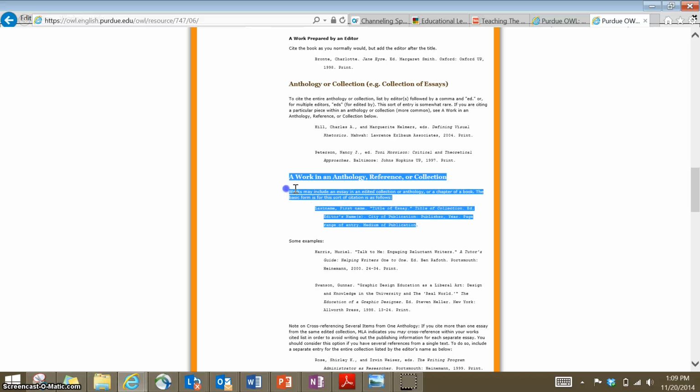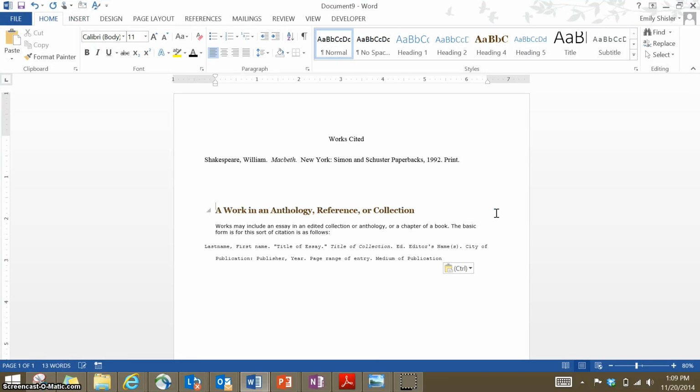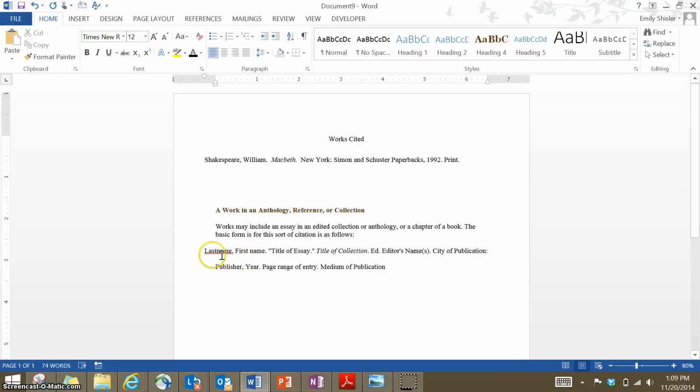So once again, I'm going to copy and paste the rules for myself so I make sure that I am following them exactly. And I'm going to build off the works cited page that I already made to make sure that I'm doing this just like you'll be doing it. I'm already going to make this size a little bigger so you can see it. So once again, we've got last name, comma, first name, period. The title of the essay this time, the individual smaller essay, gets put in quotations, but the title of the collection or the book as a whole is italicized.